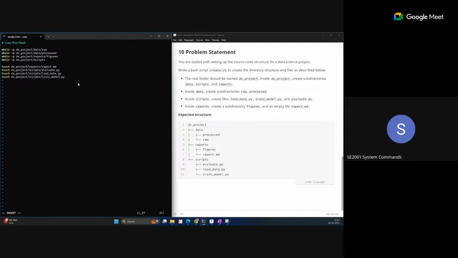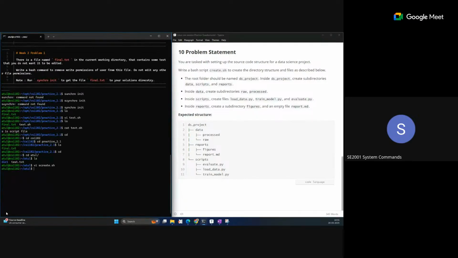Okay, so we have done this. Now we will save this file with colon wq. This is the command mode. To enter into command mode, I hope you know that we have to click on the escape button, and after that we can write colon wq, which is the save and quit command. So enter. Now we have created the file.